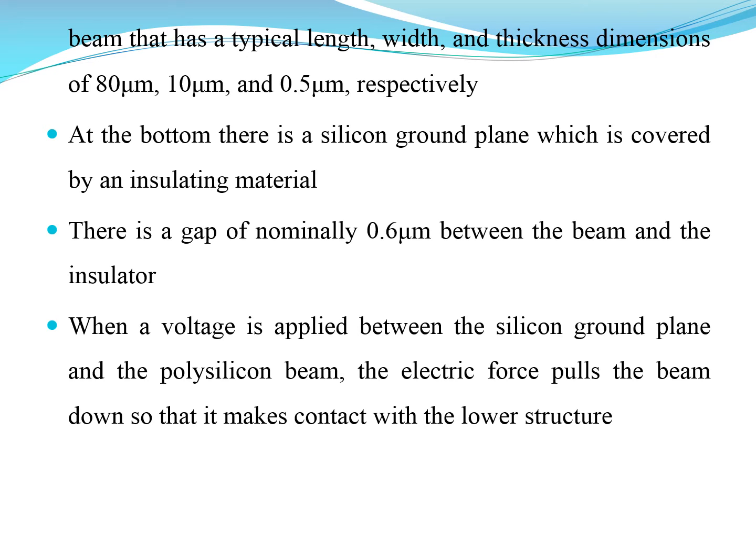There is a gap of 0.6 micrometers between the beam and the insulator. When a voltage is applied between the silicon ground plane and the polysilicon beam, the electric force pulls the beam down so that it makes contact with the lower structure.